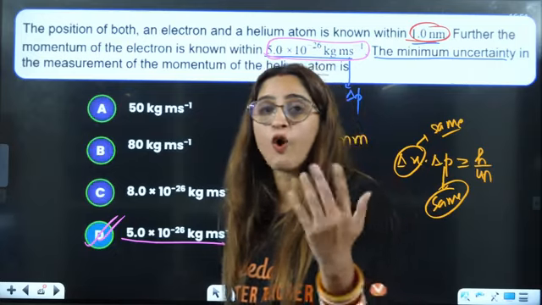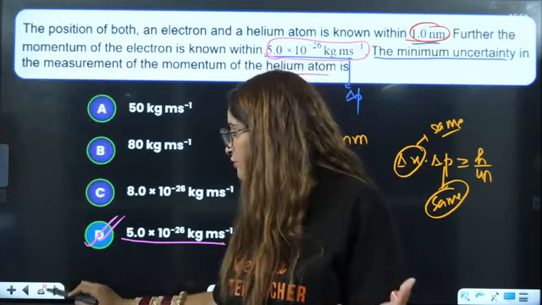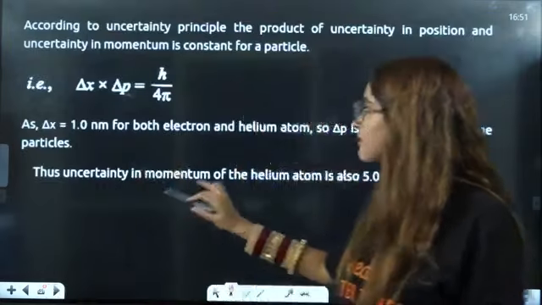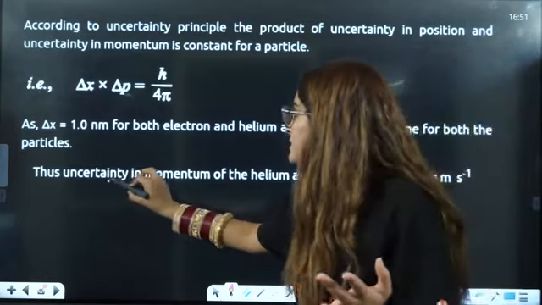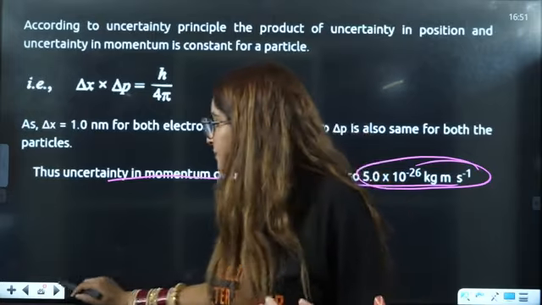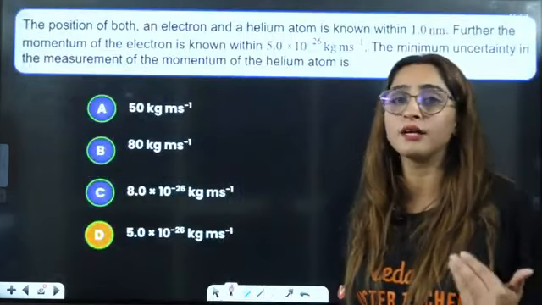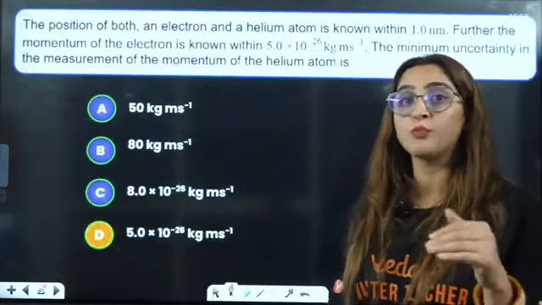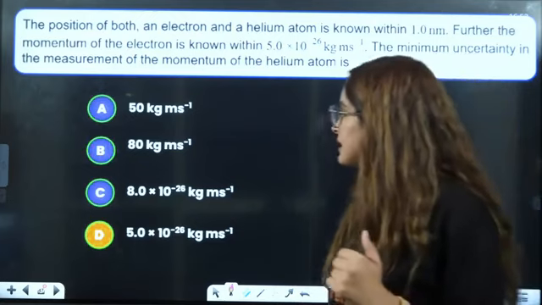So you don't have to solve this. You have to use your brain that if this is same, this is also going to be same. The uncertainty in momentum of the helium atom is also the same, right? Because delta x, uncertainty in position, is same, so momentum is also going to be same, right?